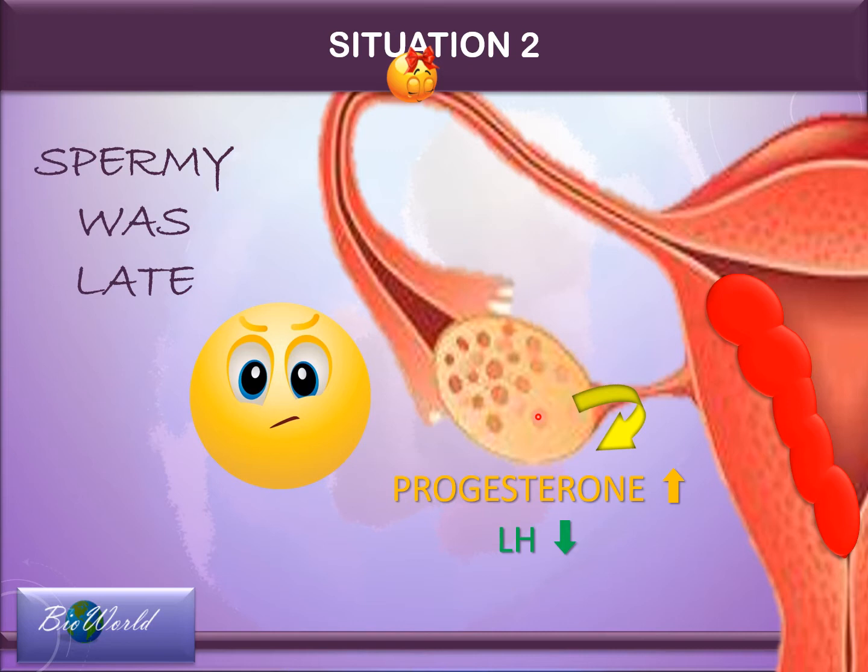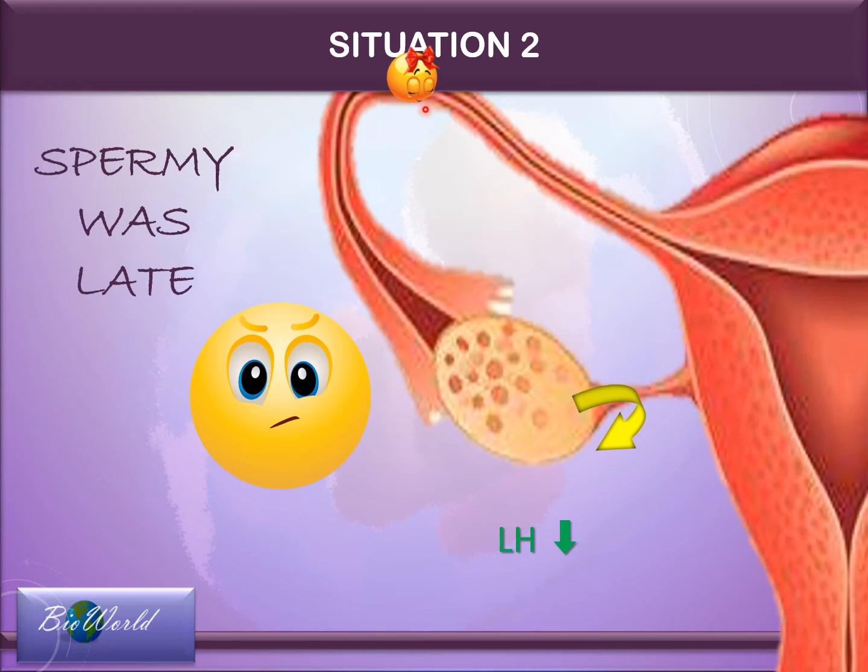Now, when the corpus luteum starts to shrink, the progesterone level also will begin to decrease. And in this way, the endometrium layer cannot be maintained. So what happens is, as ova travels down to the uterus, the endometrium wall will collapse and ova also will flow with the endometrium layer. So pregnancy does not occur. How about situation 3?